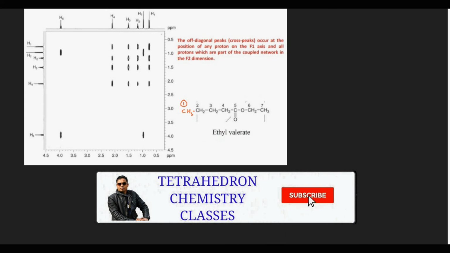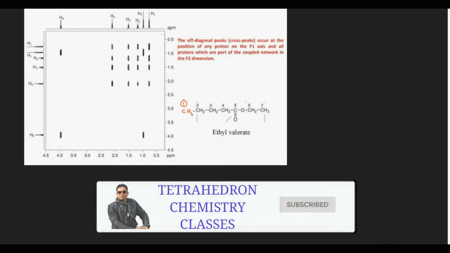Okay, this compound, you can see, this is ethyl valerate. Basically, this is the ester of valeric acid. And in that case again you see this is your ester part, C double bond O, and this is your one spin system, guys. This is your one spin system and this is your another spin system. That means two spin systems are there, and there is a gap due to this carbonyl group.